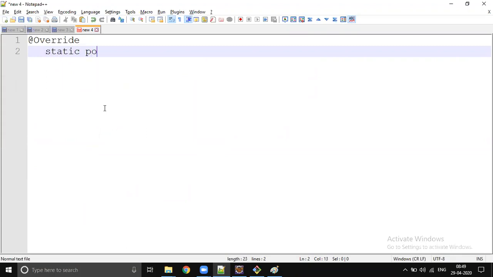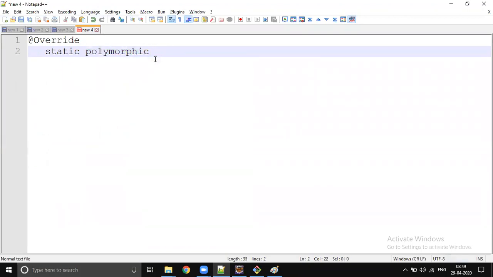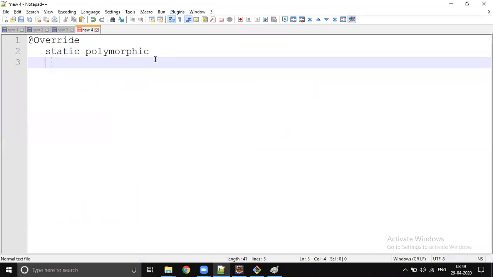Method overloading. That is static polymorphism. When you go for dynamic polymorphism, then we go for overriding, right? There are certain rules we have to follow to override a method in Java.